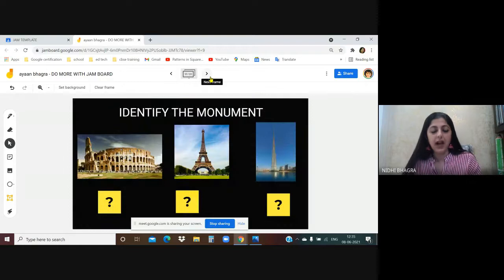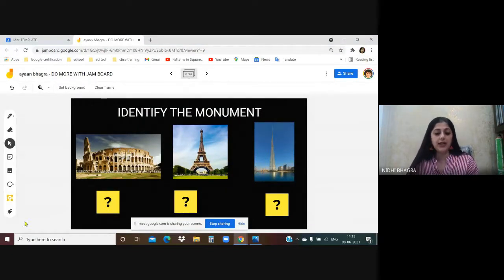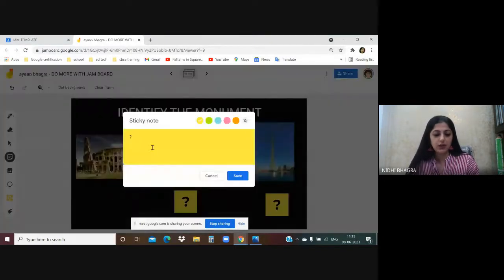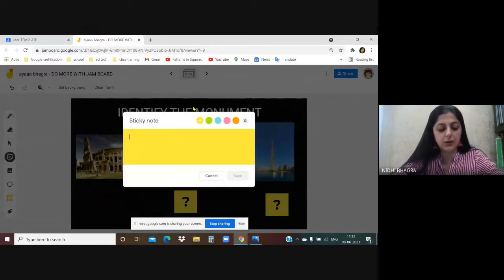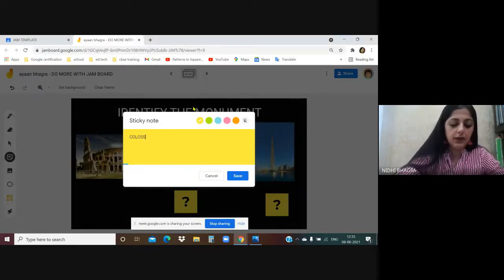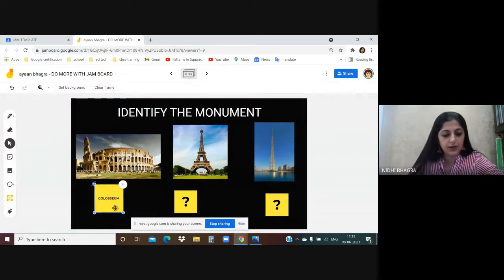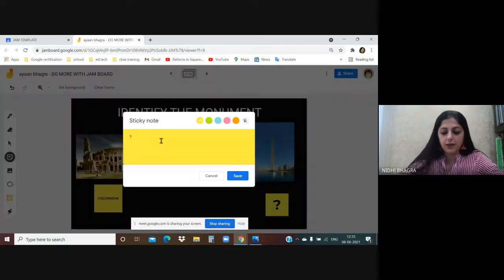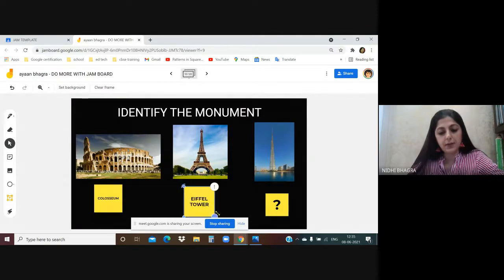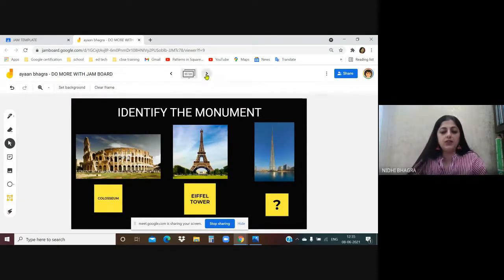Next one, identify the monument. Again, I have chosen a background, added images through Google Images. Sticky note, I have just created question marks using the sticky note. So just open, remove the question mark and write down the Colosseum. The student can even increase the size. And this one, second one, Eiffel Tower. This way, the student will complete this template as well. Move on to the next one.